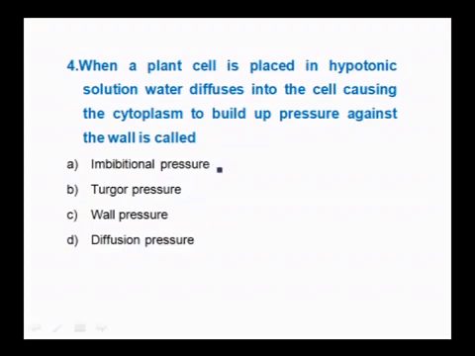It is not imbibitional pressure, and wall pressure is exactly opposite to turgor pressure, formed against the cytoplasm, so that is also not correct, nor is diffusion pressure. Because the cell becomes turgid, the pressure formed is turgor pressure.